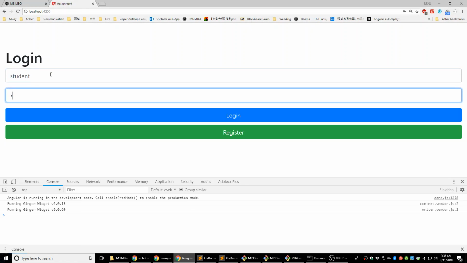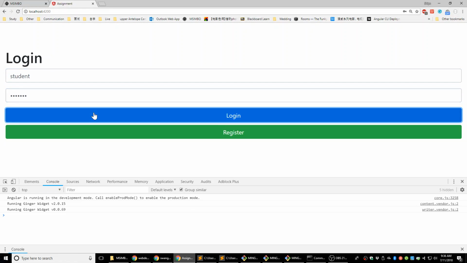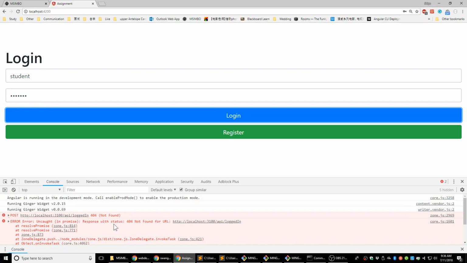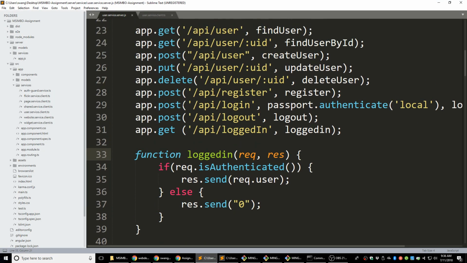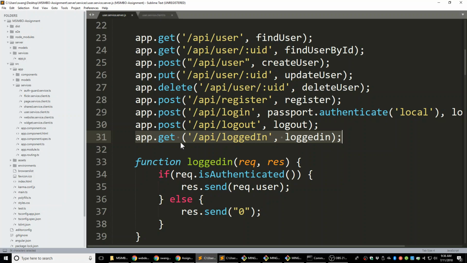Student. Still not working. That's weird. API loggedIn. It's a post, and let's see what we have there. It's a get. No, it shouldn't be a get. It should be a post.